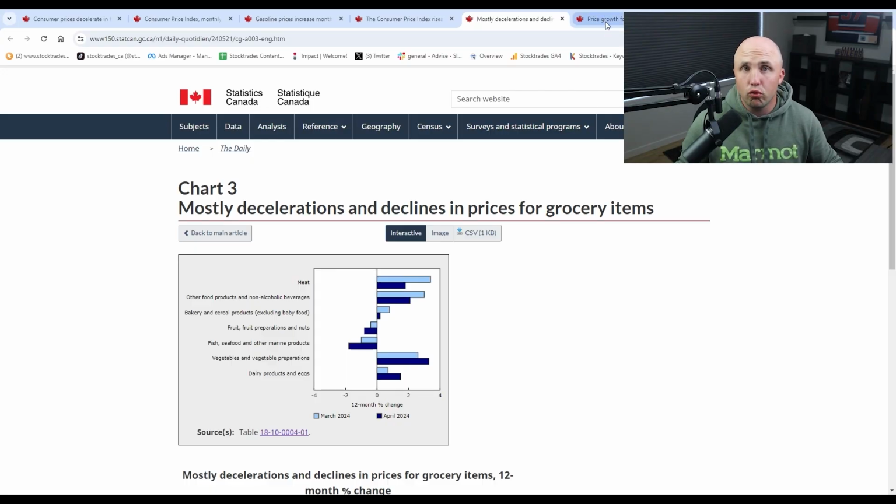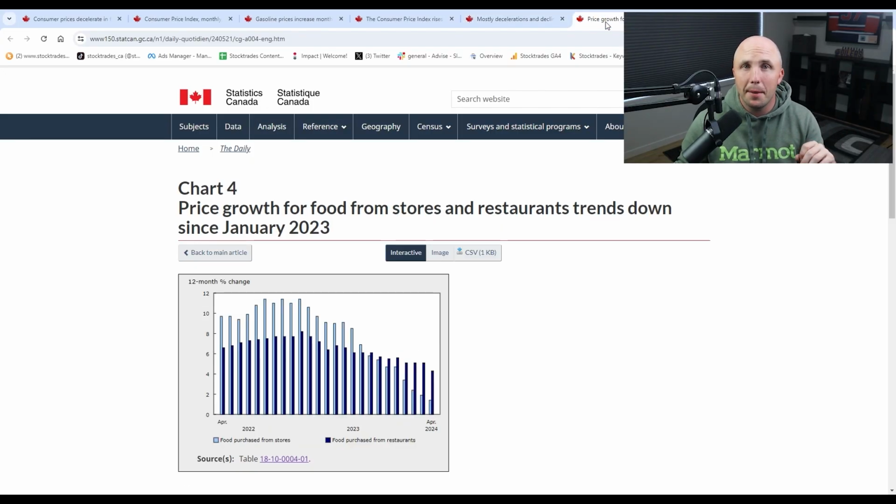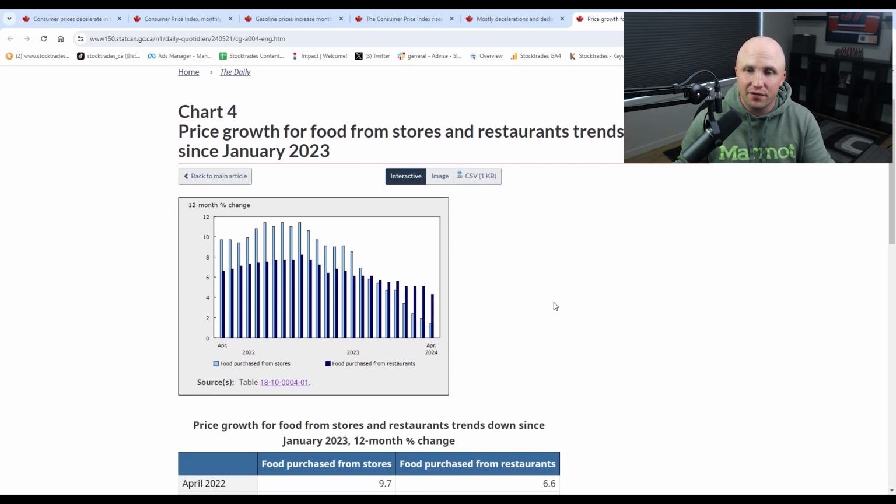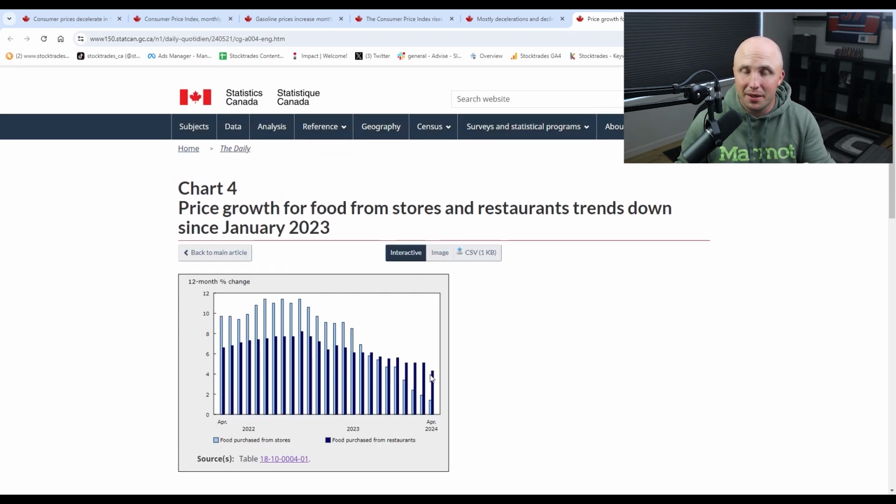And when we look to restaurants, which are struggling mightily over the last while, we can see that for food purchased from restaurants, inflation is slowing, but they're still having to keep up with the rising costs of food and the higher demand for wages, and ultimately we're still seeing around 4.3% year-over-year growth in restaurant costs, whereas food purchased from grocery stores, we're only seeing around 1.4%, which is well within the Bank of Canada's target. I would expect next to no relief from restaurants over the next while.